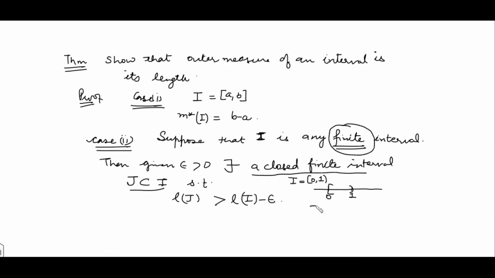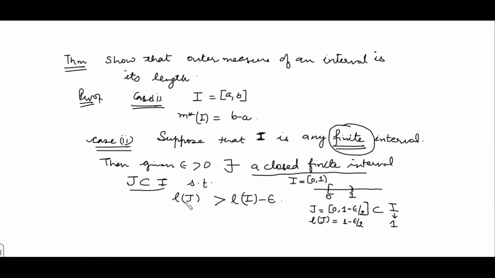Let's suppose we consider j to be the closed interval 0 to 1 minus epsilon by 2. Clearly this j is contained in I, and the length of j is 1 minus epsilon by 2, and the length of I is 1.